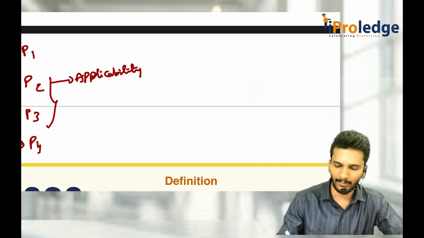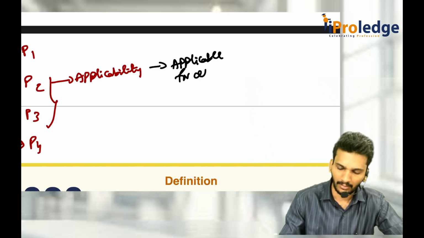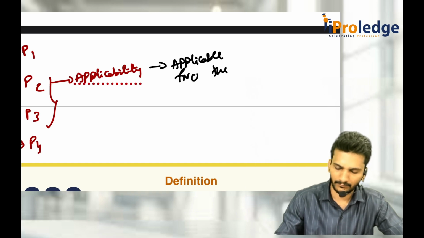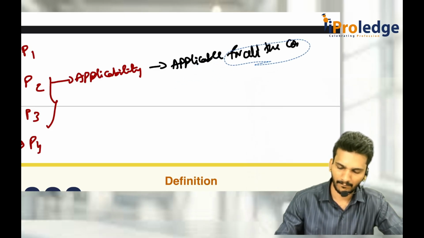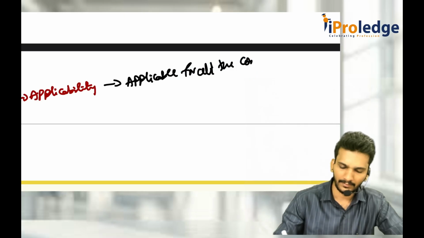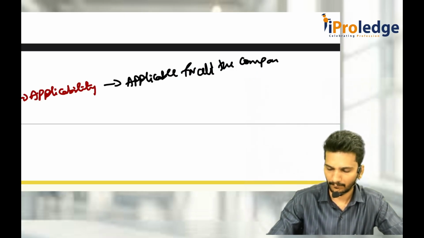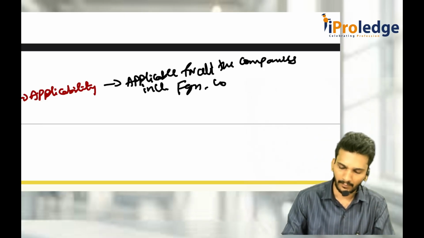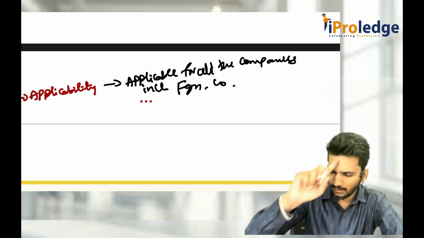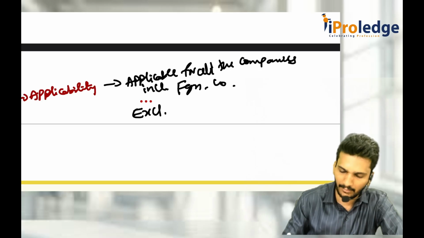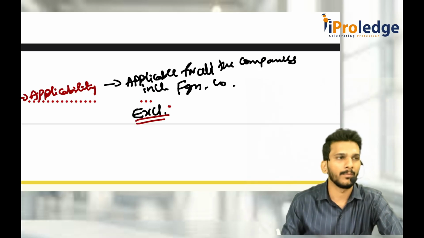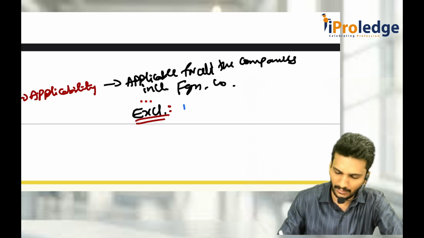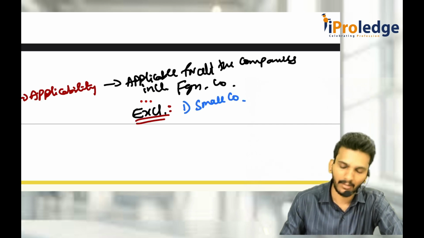The CARO is applicable for all the companies, including foreign companies, but excluding a few companies. Sir, what is that exclusion? First exclusion is small company. For them, it is not applicable.